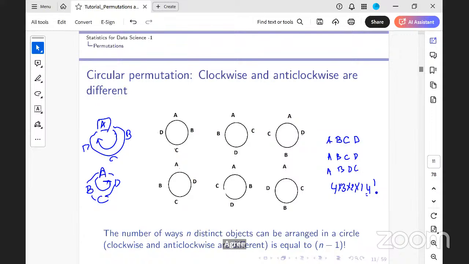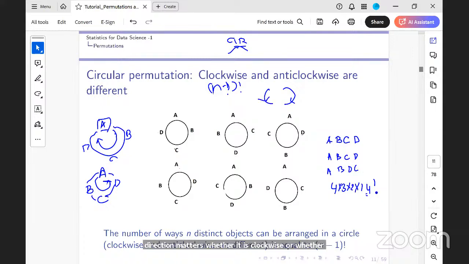So when I talk about a circular permutation, there are 2 ways to look at it. The first idea is that I fix one of the objects and arrange the others. I know in a linear permutation it is n factorial; if I fix one of the objects, it is going to be n minus 1 factorial. However, in a circular permutation, the direction matters, whether it is clockwise or anti-clockwise. Till here, is it clear?